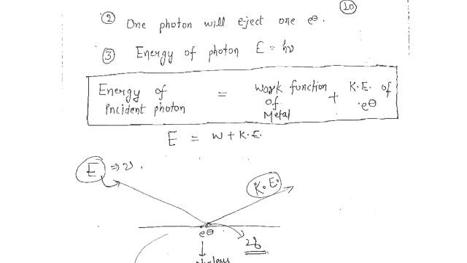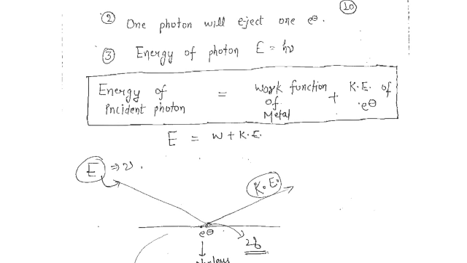The second thing he gave is that the energy of each photon equals h nu, where h is Planck's constant and nu is the frequency of light. Here we see that there is a direct relation between the frequency of the light and the energy of the light.